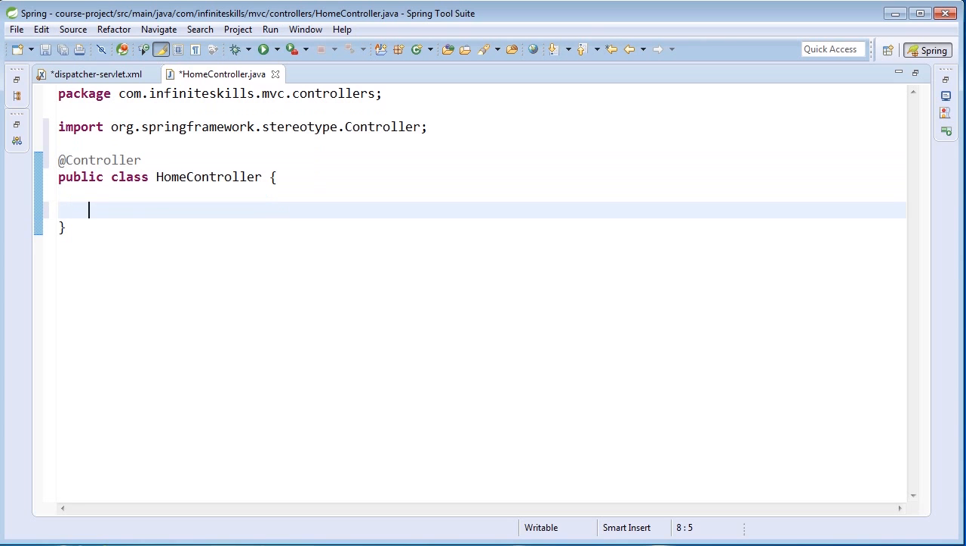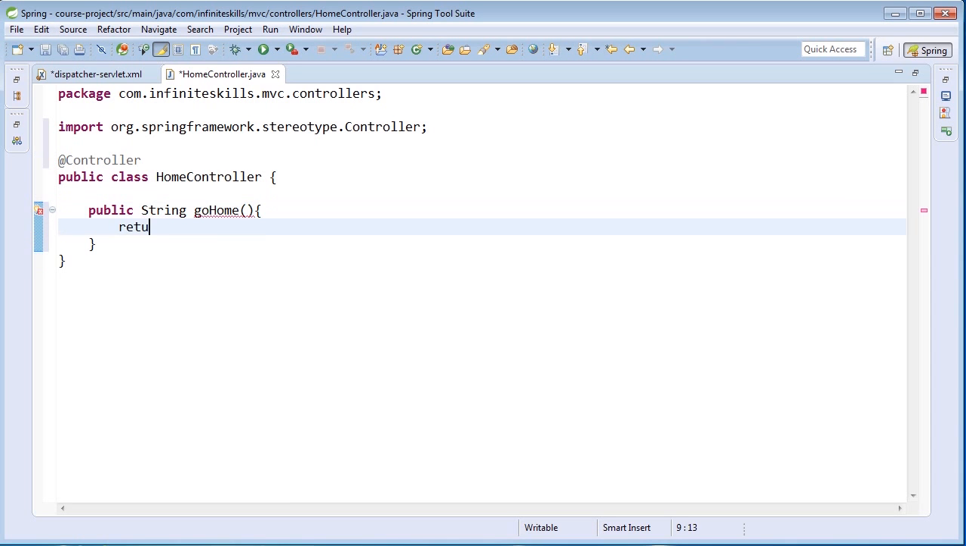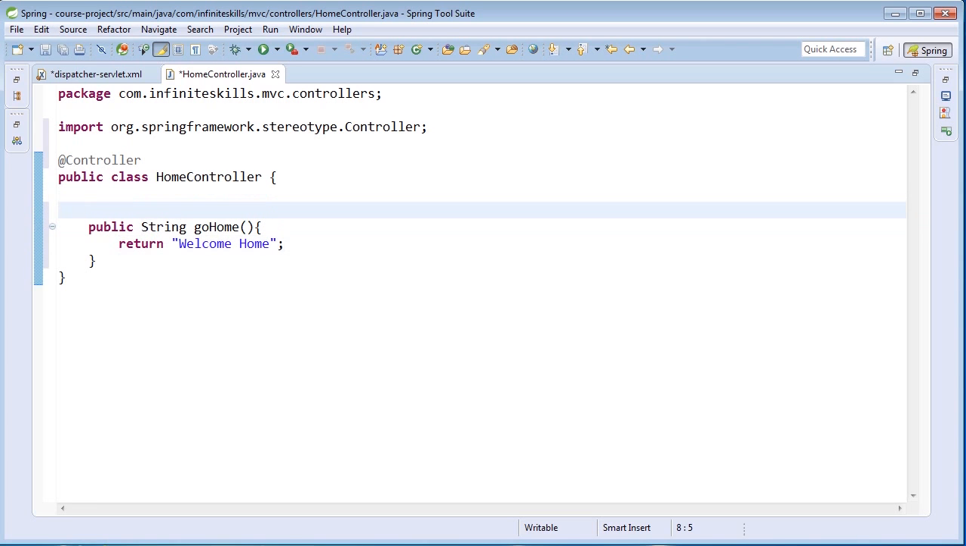Then we're going to add a simple method that returns a string that we're going to call goHome, and it's going to return a string that says welcome home. And now we need to add two annotations to this method. And don't be concerned with these annotations, they're just necessary to run our demonstration. We're more focused on what the MVC annotation-driven tag provides to us, and we will cover these at a later point. The first thing we're going to add is request mapping.